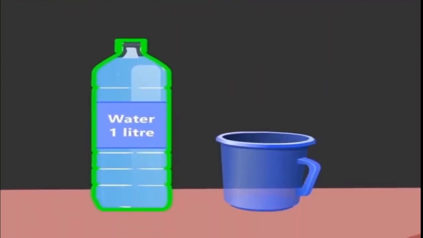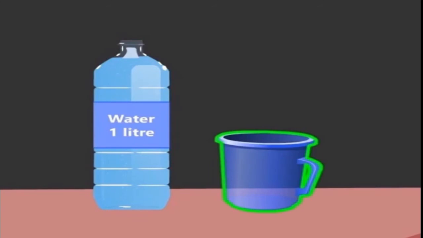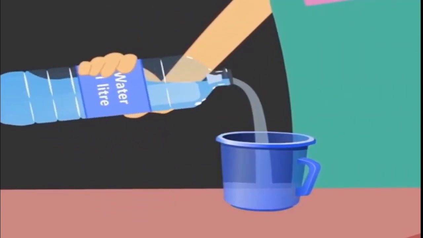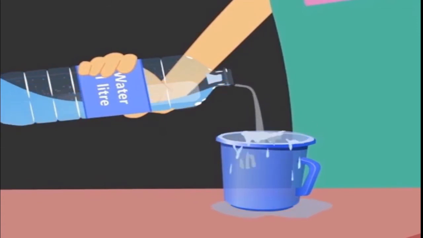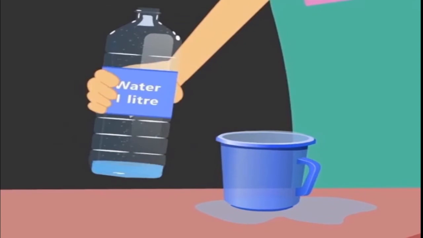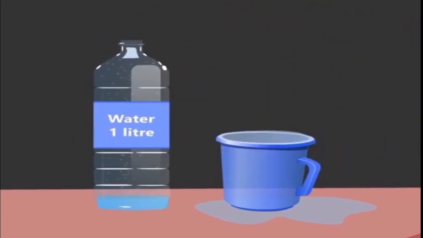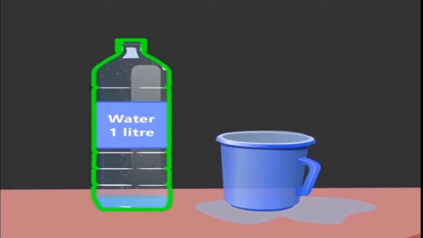Observe this. This is a 1 liter bottle and this is a mug. Now we will pour 1 liter of water in the mug. See, the mug is full and it spilled out, isn't it? Then also we can see some more water in the water bottle. We know the capacity of the water bottle, that is 1 liter.